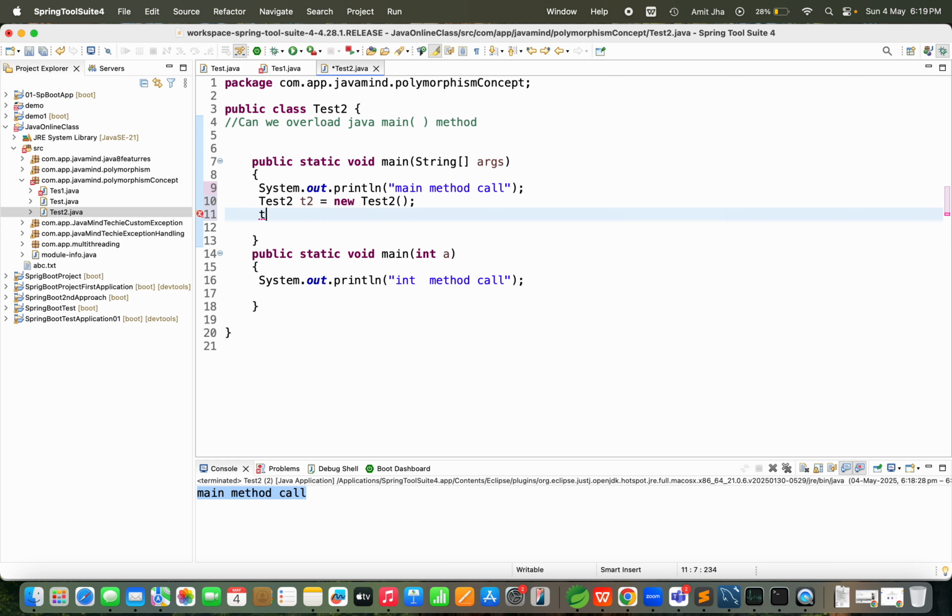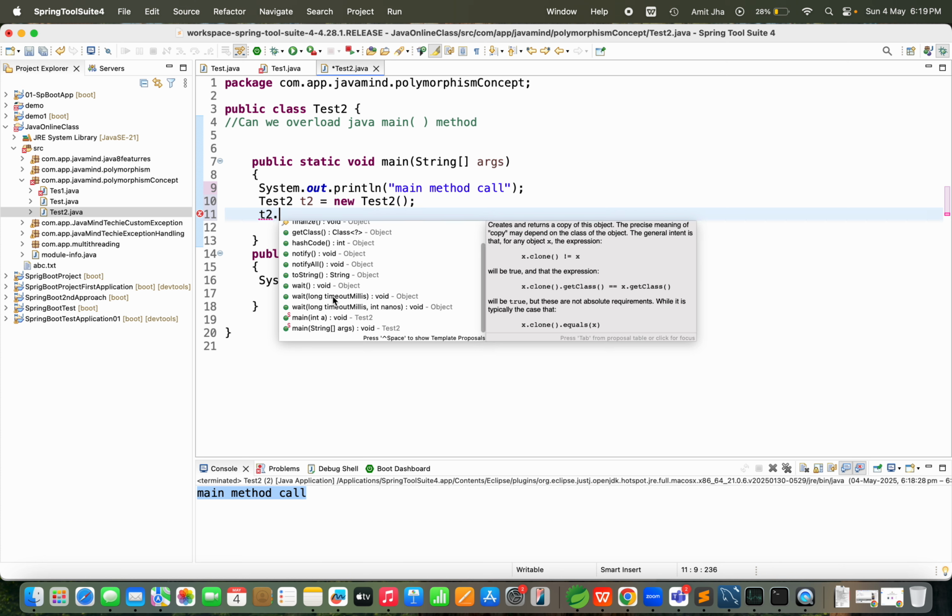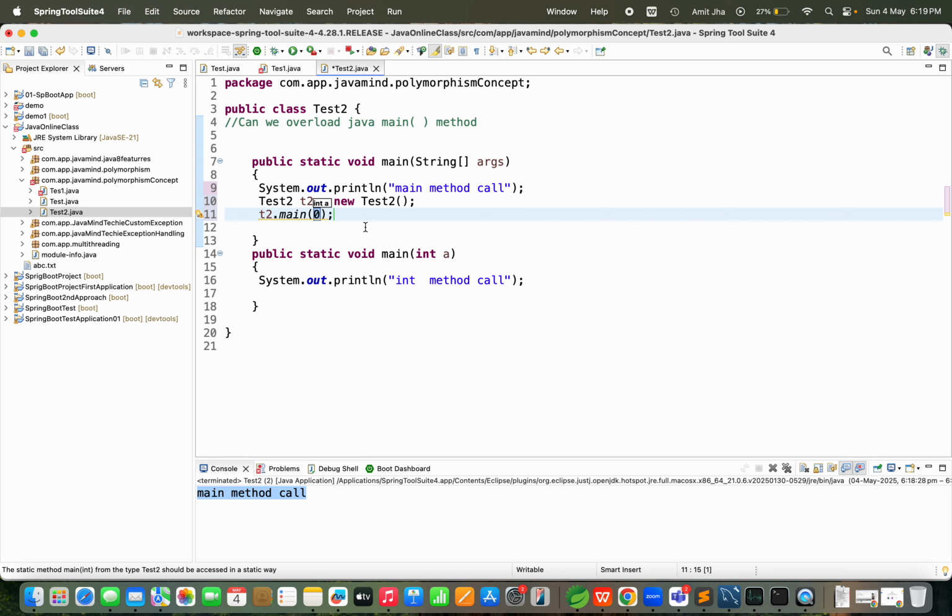See, t2 dot, when the main method came, right? This time I am passing some integer value, suppose 10. Correct? Now I am going to call this.